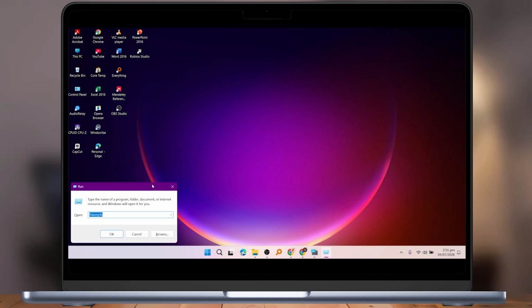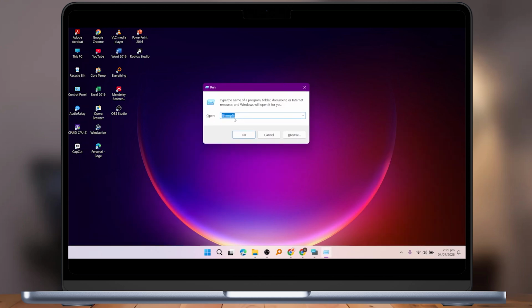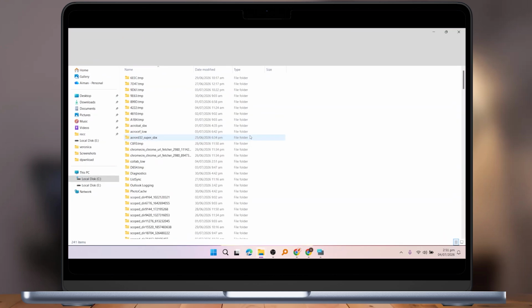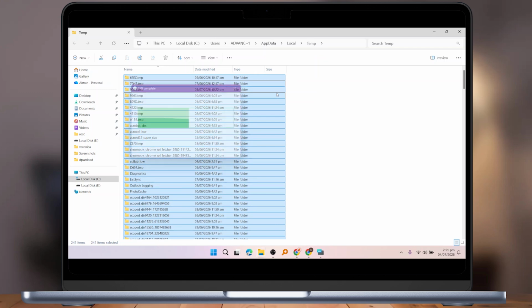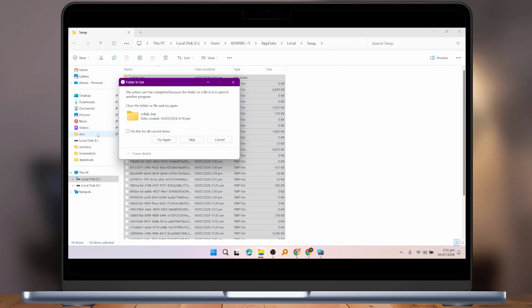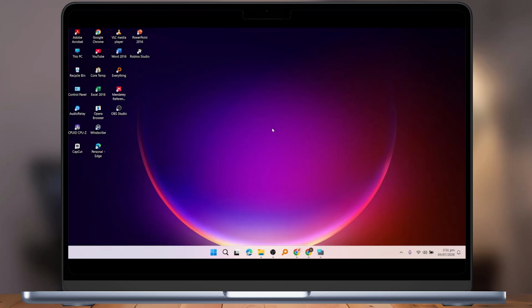Now open the Run tab by pressing Windows and R on your keyboard. Here, type %temp% and click OK. You will see a folder containing temporary files. Now select all the files and delete them. If some files cannot be deleted because they are currently in use, simply skip them and continue.